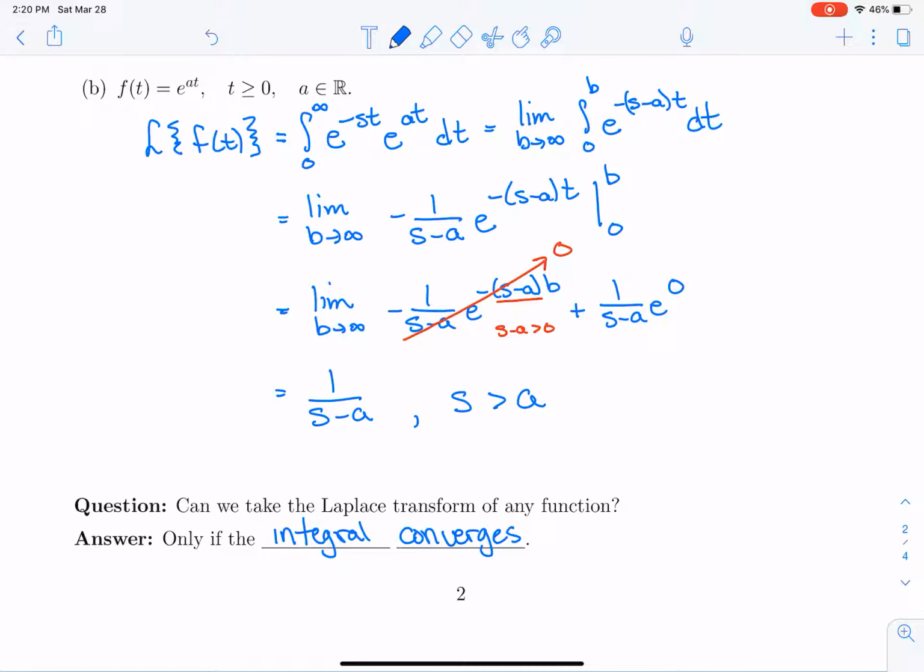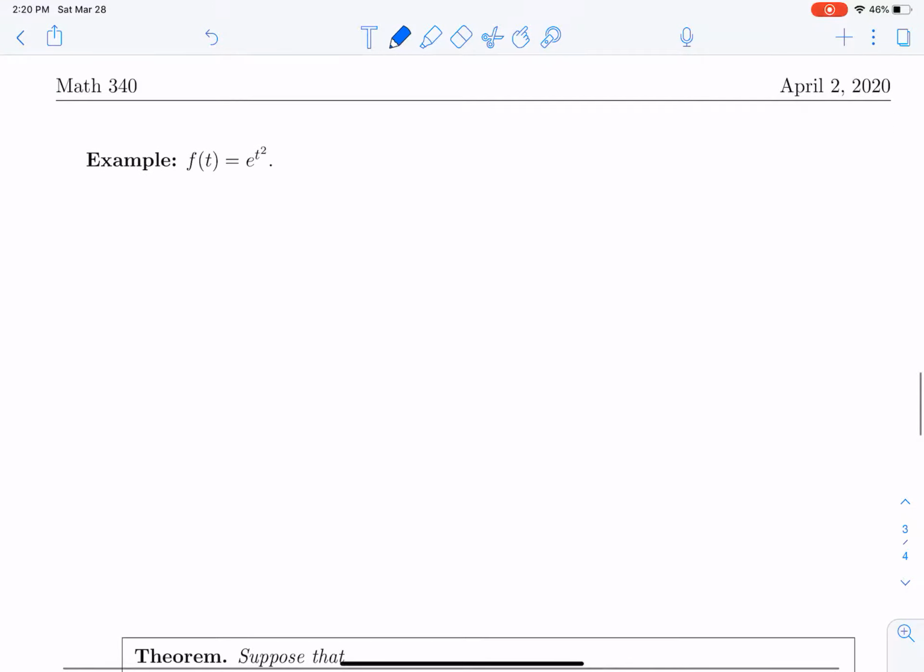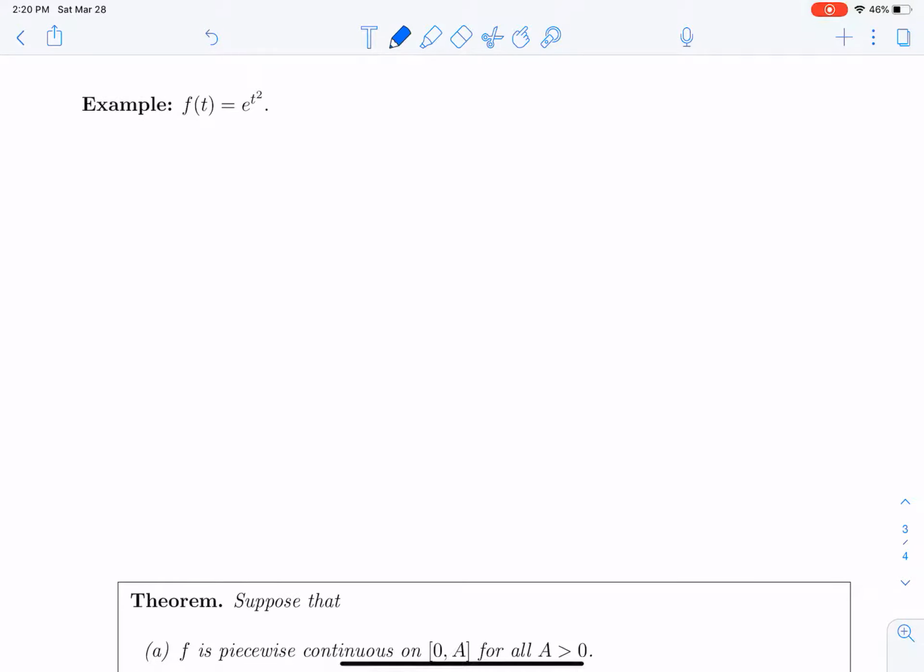So is there an example out there where the integral will never converge? Let's find out. Okay, so let's look at this function e to the t squared. Something that you should notice about e to the t squared is that it's going to grow really, really quickly. So if we take the Laplace transform of e to the t squared, that's going to be the integral from 0 to infinity of e to the minus st times e to the t squared dt.